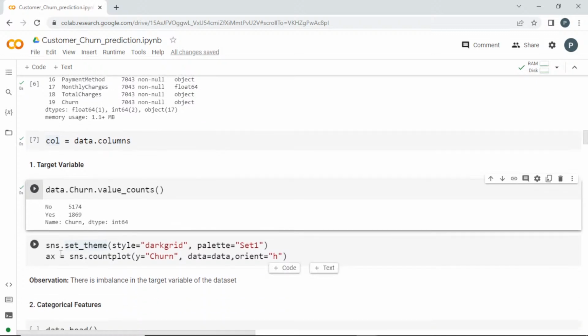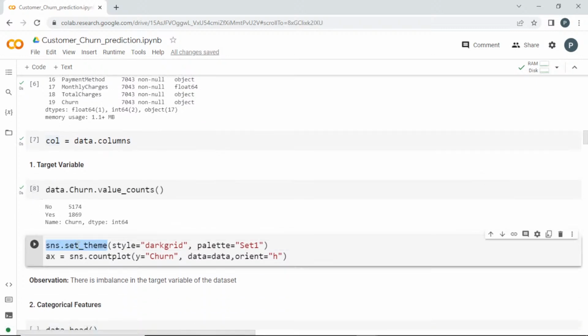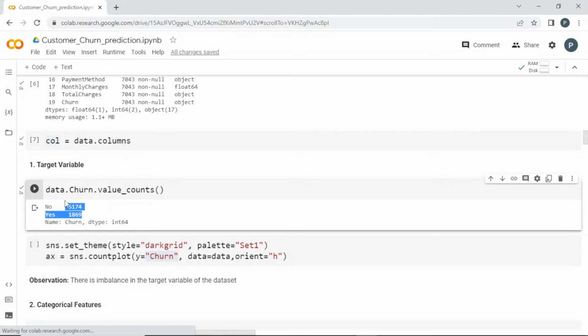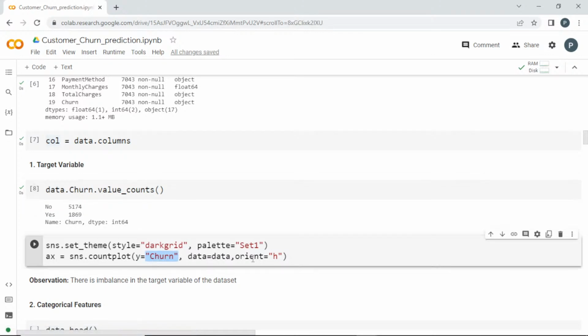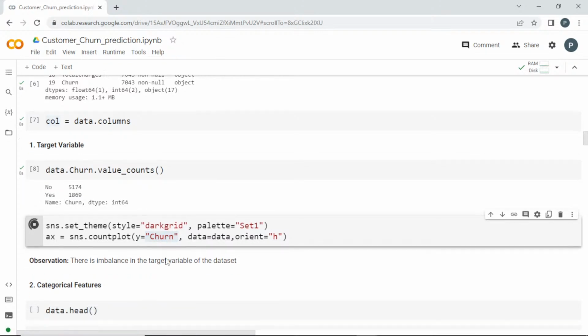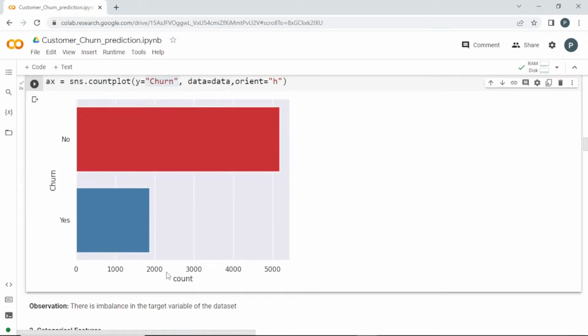So now I'm just going to set the theme using sns, style equal to darkgrid, so the visualization will be different, and the palette for all the plots I'm setting to Set1. This is a color theme, a red and blue combo, which will be good. This is just for visualization, and I'm setting up the count plot. This count plot from Seaborn, we know it, right? We just pass the column, and it is going to get the value counts and plot them for you. The orientation I am getting is horizontal. So this is what the count plot is.